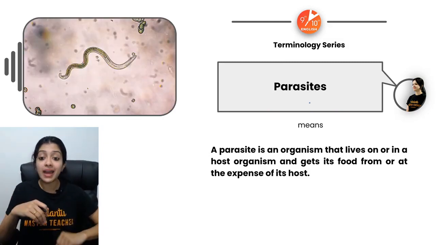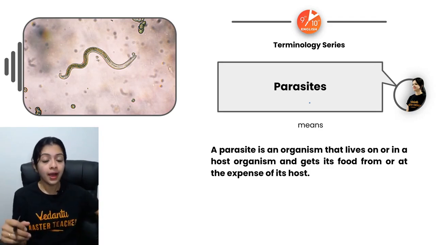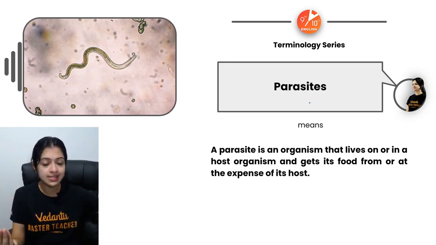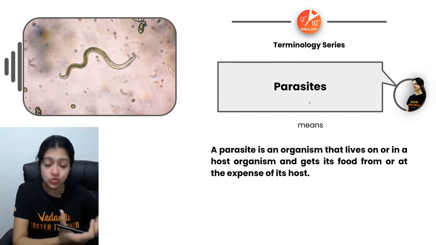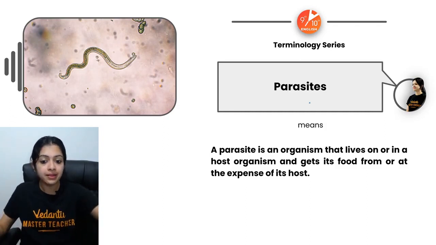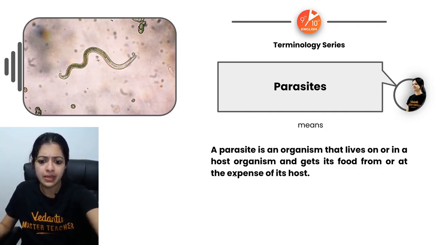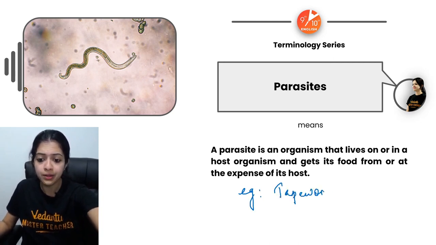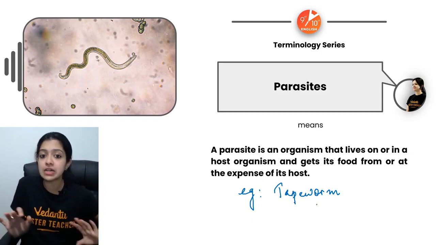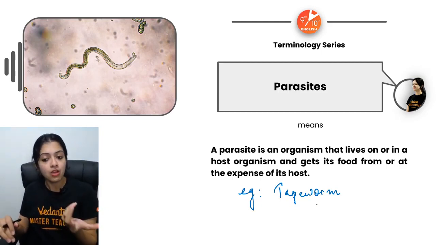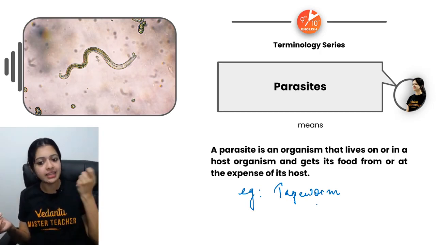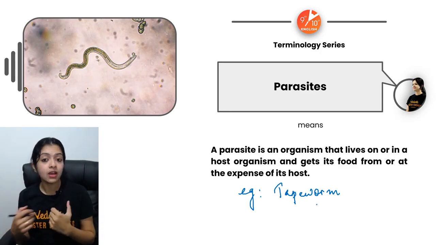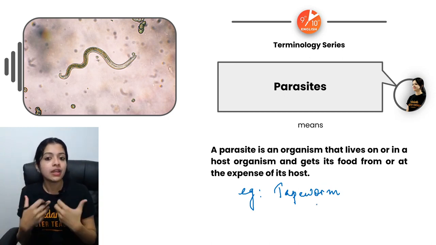Now coming to parasites, parasitic mode of nutrition. Parasites are those organisms which live on or in a living organism, a living host, to derive nutrients. For example, what can you think of? Maybe tapeworm. Yes, tapeworm is a very good example of a parasite because it grows internally. There are many examples of flatworms and roundworms which also come under the category of being parasitic because they can grow on or inside a host organism to derive nutrition.